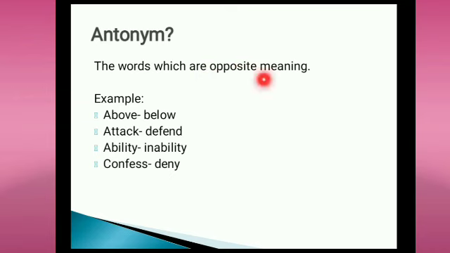They mean just the opposite of what the words are. See the example: above, and the word opposite to it is below. The word opposite to above is below.